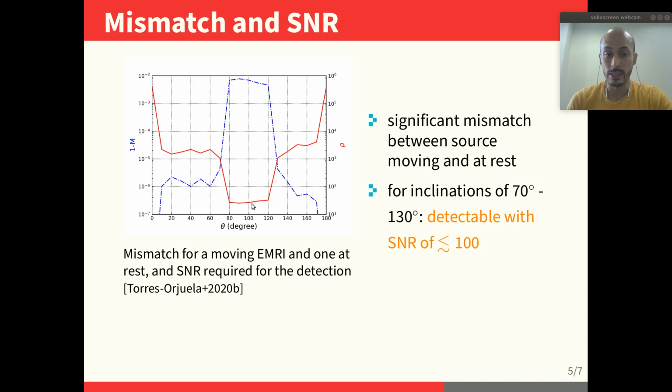We also computed which signal to noise ratio would be required to detect this mismatch, and we find that when you are really close to edge on, around 20 for the SNR would be enough to detect the source, so you don't need particularly strong sources. And when you go to SNRs of up to around 100, we would be able to detect this difference for inclinations from around 70 degrees to 130 degrees, so for around 1/3 of the possible inclinations to see.